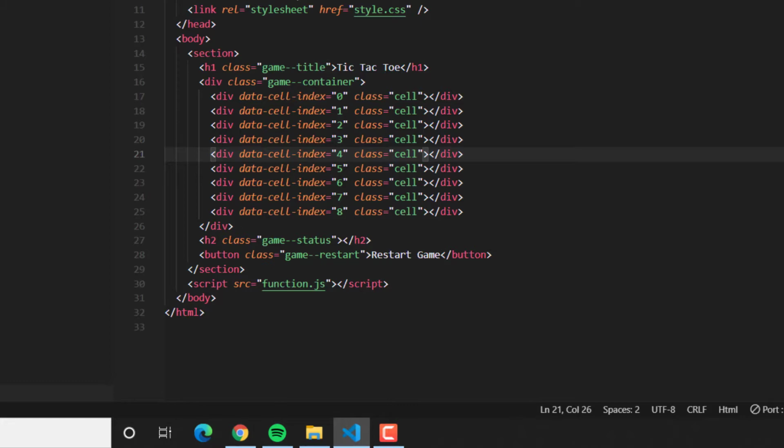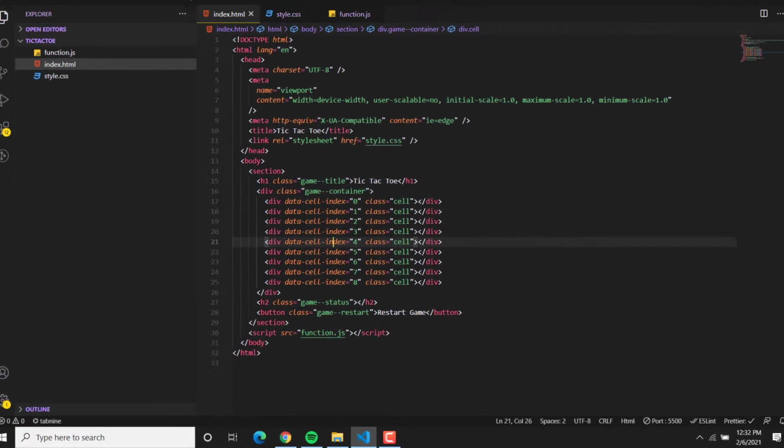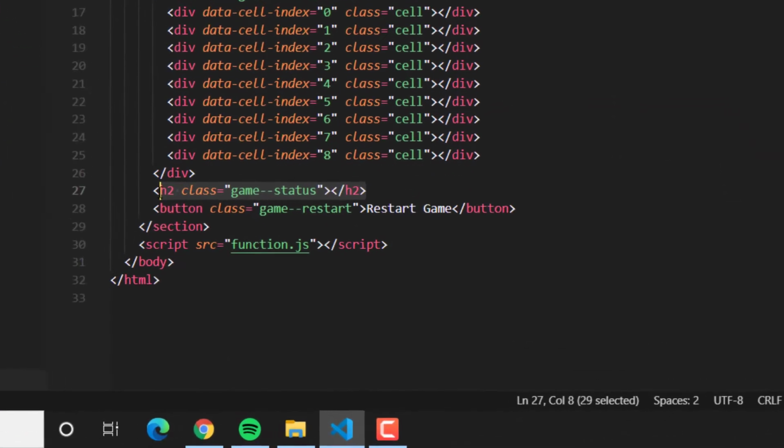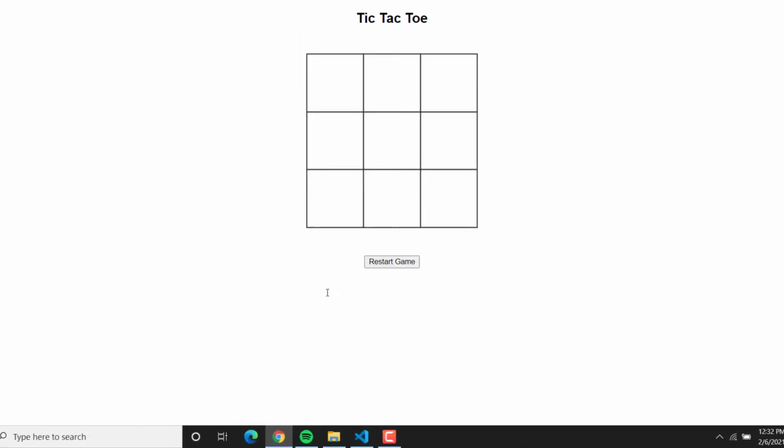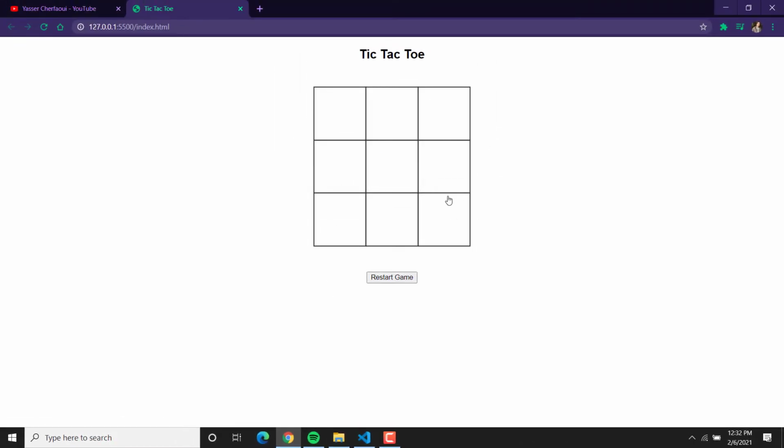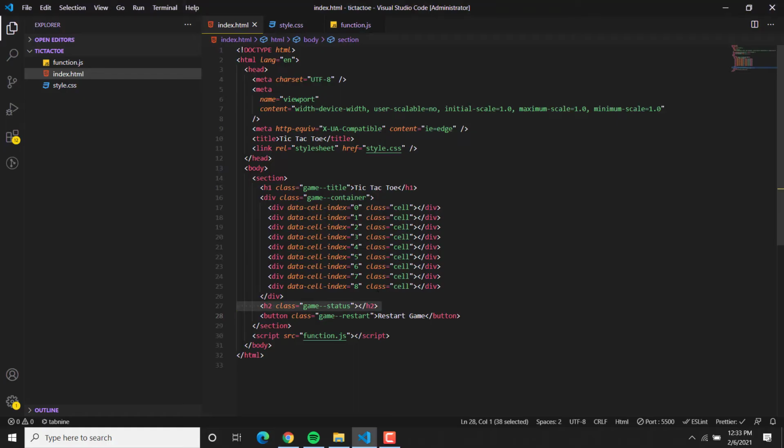So let's look into the styling, but before going to the style, we have here a game status. Right now you can't see anything because the game is actually off, and when we turn it on we're gonna see that change by clicking. We have a restart game button, and it has the class game restart. And here at the very end we linked the function.js file to our project.